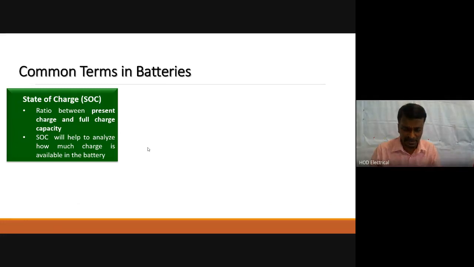In normal cases, if the state of charge reaches 40 to 45 percent, we have to immediately search for a charging station. Above that, there is no problem, and we will get the voltage properly. So below 40 to 45 percent state of charge, we have to charge it again. That is called the state of charge.